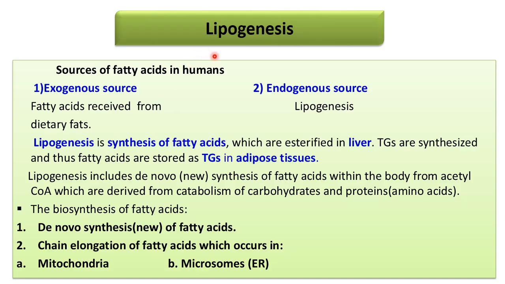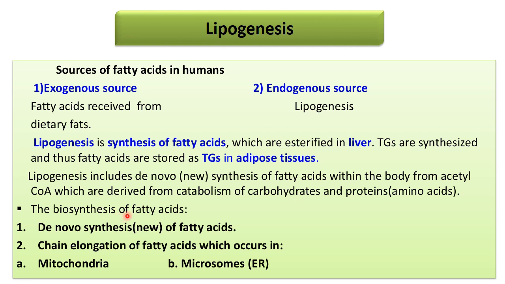We start with fatty acid synthesis. Before that, let's see what lipogenesis is. Lipogenesis is the synthesis of fat. Sources of fat are of two types: exogenous and endogenous. Exogenous fats we receive from dietary fat, and endogenous fats are those which our body synthesizes. Lipogenesis is the synthesis of fatty acids which are esterified in the liver. Triacylglycerols are synthesized, and thus fatty acids are stored in TGs in adipose tissue.